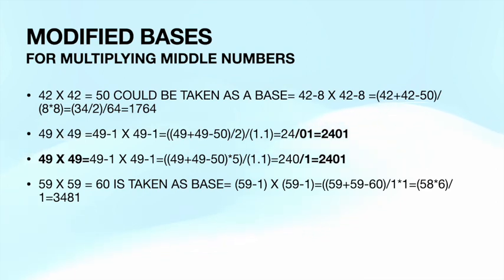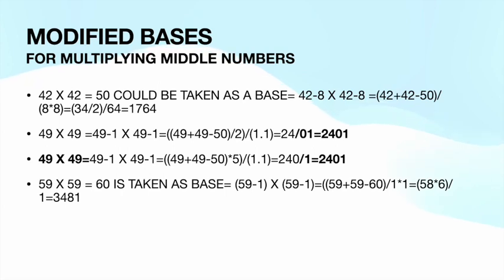When the base differs, we do the calculations according to that base and then convert it back to decimal. So in the case of 42 into 42, 50 is taken as the base. The remainder from 42 is 8, multiplied with 8.